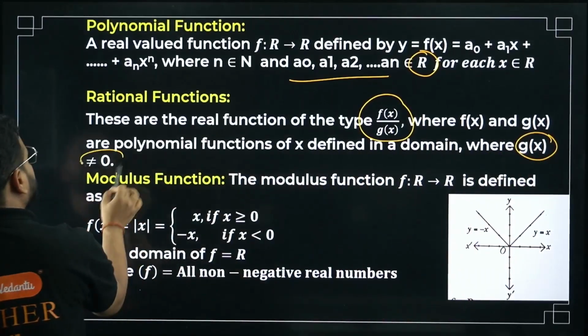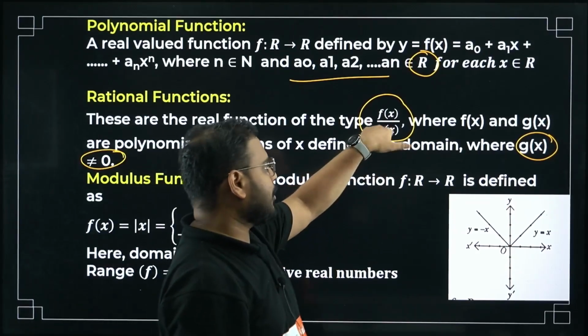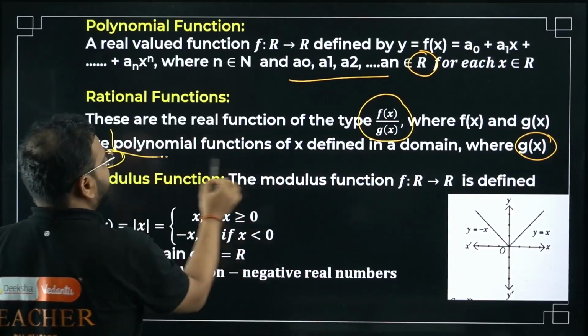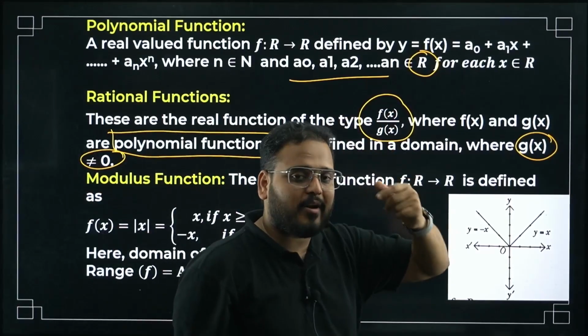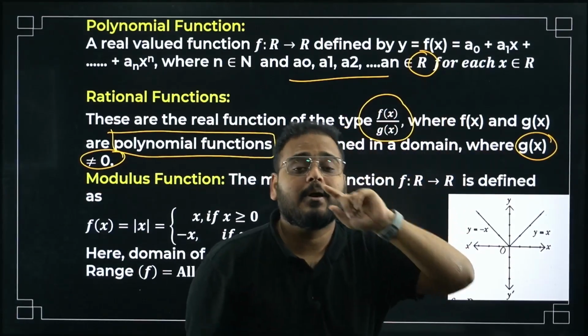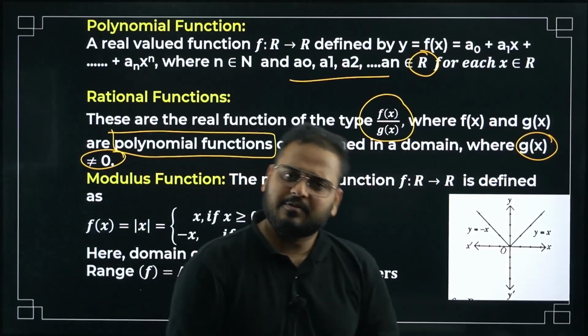Not equal to 0. And what is f(x) and g(x)? They are polynomial functions of x. In this form, if it is a ratio of two polynomial functions, provided that g(x) is not equal to 0, it will take the form of rational functions. We have seen this kind of function.